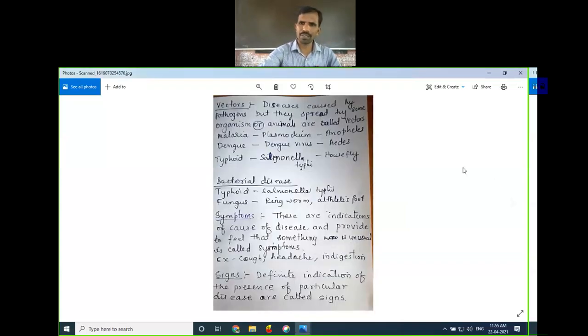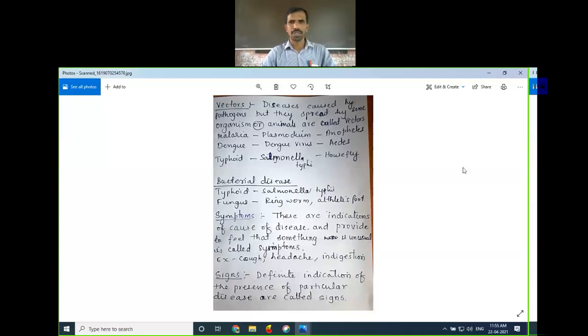One more way is that diseases are also spread through vectors. What are these vectors? I'll give an example. Malaria is caused by a protozoan called Plasmodium vivax.